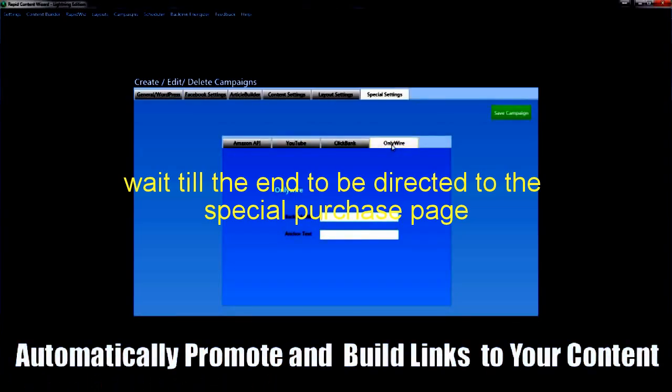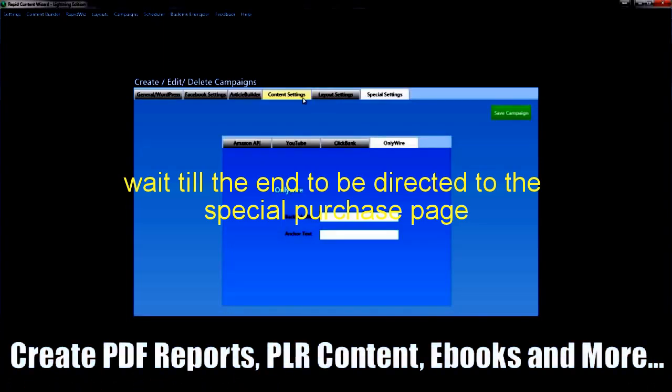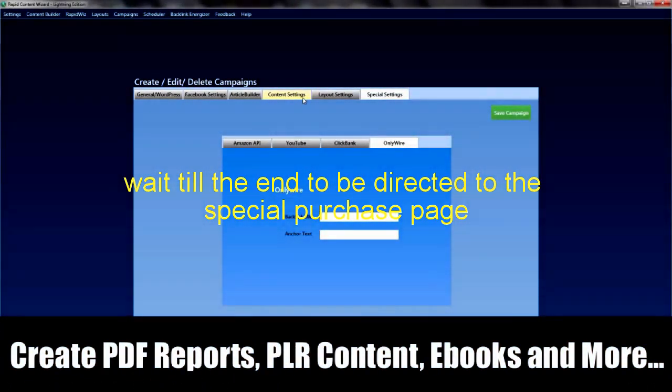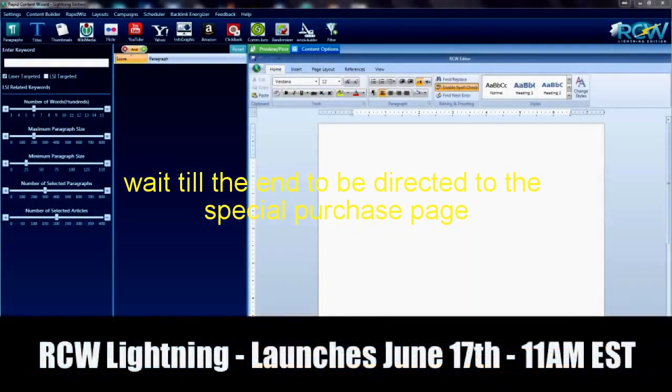So I hope you see just how quick and powerful this is. I mean, being able to go and get content from your lists of different items and just throw it onto a word editor, and it just gives you that control. It's just so powerful to do that, and to put this all on autopilot. This is just an amazing piece of software, and I hope you're as excited about it as I am.